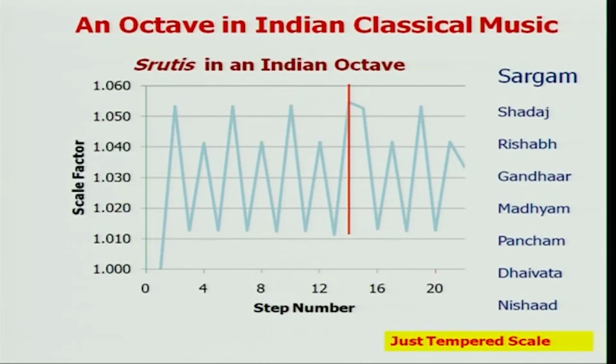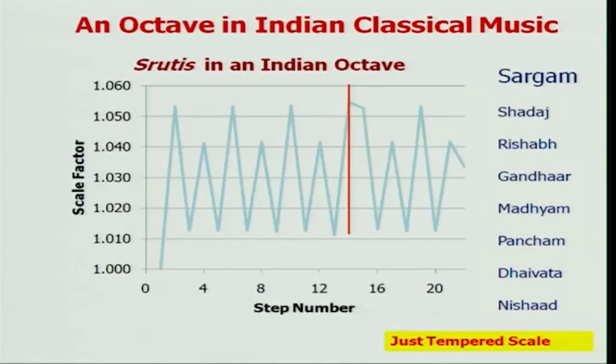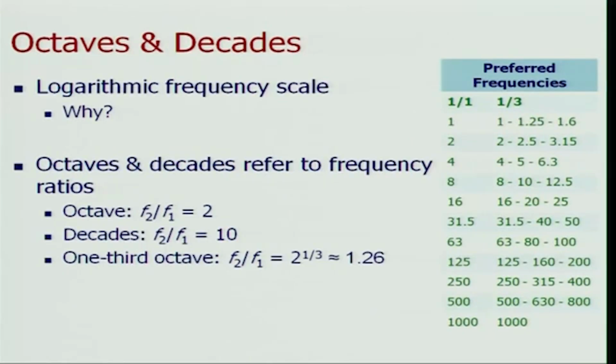Because this particular scale on the Indian side does justice to our ears, it is known as just tempered scale. And the Western classical music is known as equally tempered scale because the ratios of adjacent frequencies are equal. So you have a just tempered scale in case of Indian music and an equally tempered scale in case of Western classical music. So that is what I wanted to talk about octaves and decades.